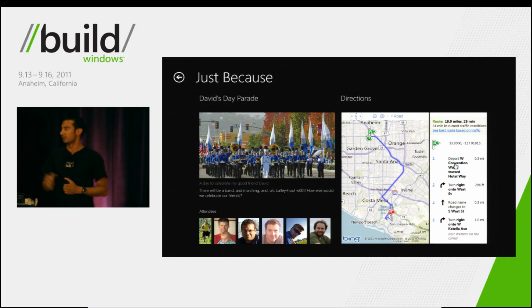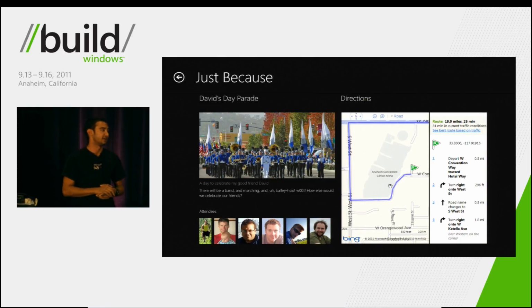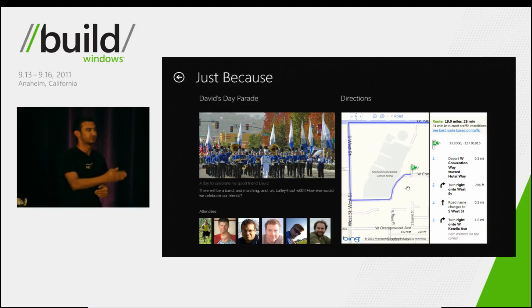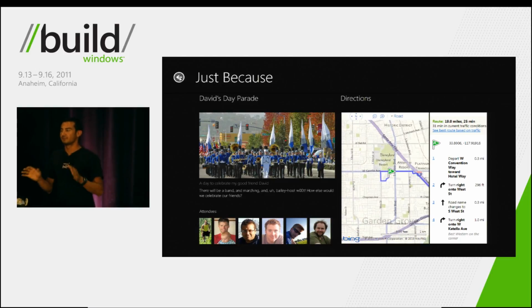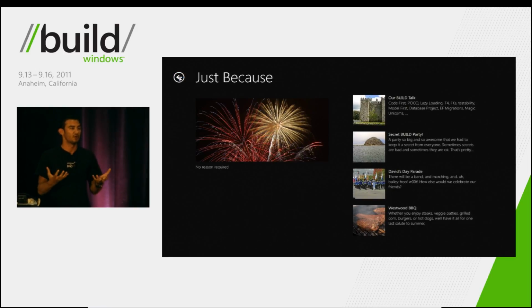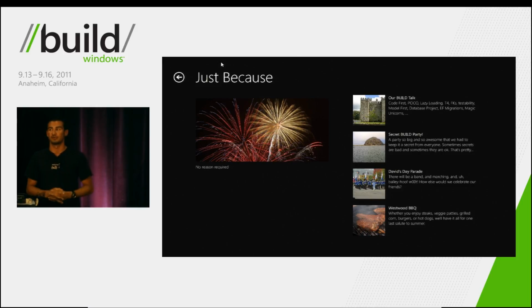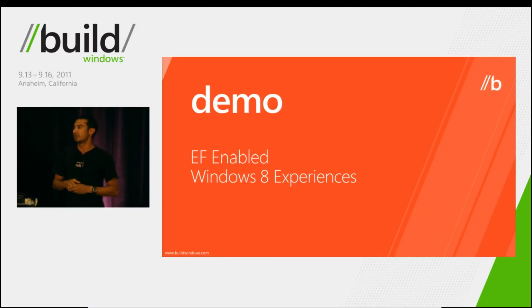So if we click on this first direction, you can see that it's correctly pinpointed us inside of the Anaheim Convention Center. And we're getting directions directly to this event. So at this point, you've seen a lot of stuff. You've seen how we can create this WCF data service to expose your data models to the outside world, and from there, how you can use Windows 8 Metro-style applications and show this data in a rich and immersive way. So at this point, what we're going to do is change gears a little bit and show you what's coming up in the next version of the Entity Framework.